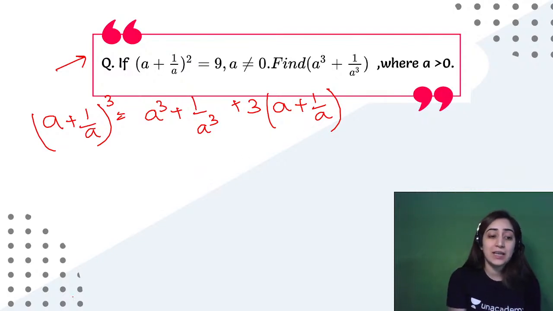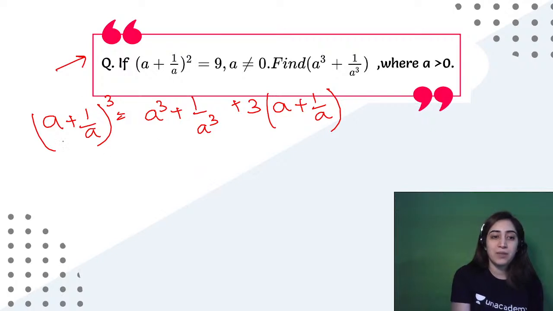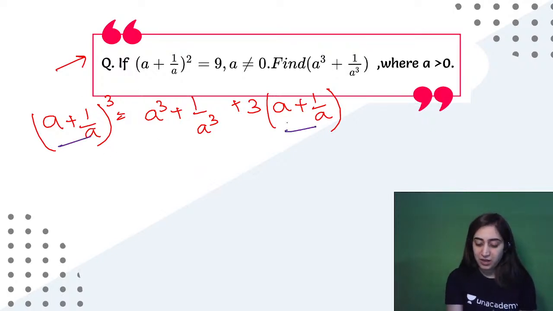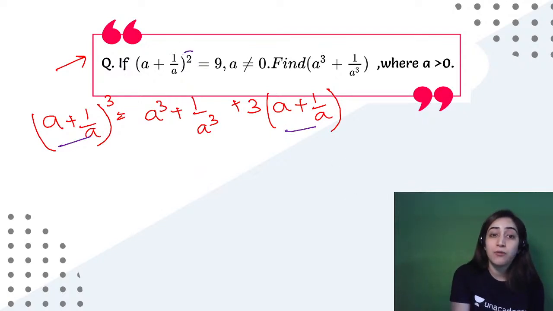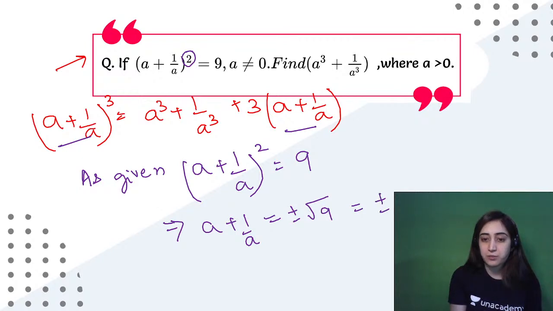Now, what is the thing that I need in this? I need to know the value of a plus 1 by a, right? Because what extra things are coming up, we are not getting much of the things. Here also, I'm getting a plus 1 by a. Here also, I'm getting a plus 1 by a. So, end of the day, I just need to know the value of a plus 1 by a, which is given in the form of a square to me. So, as given, a plus 1 by a whole square is equal to 9, which implies a plus 1 by a is equal to plus minus root of 9. That gives me the answer of plus minus 3.